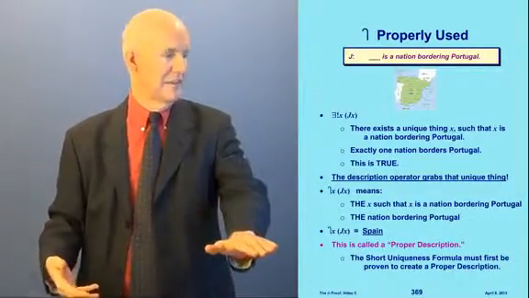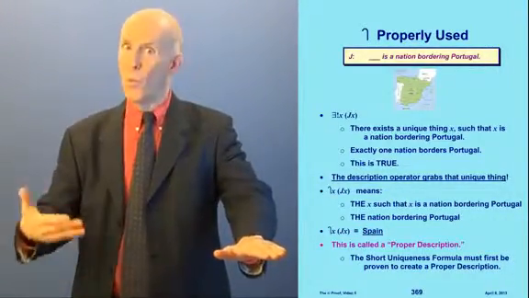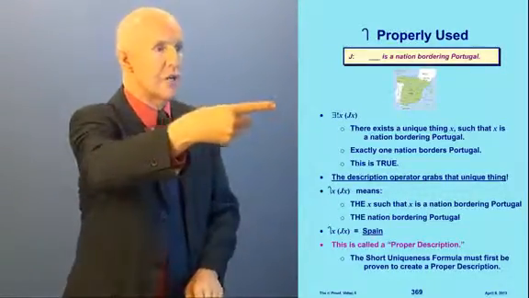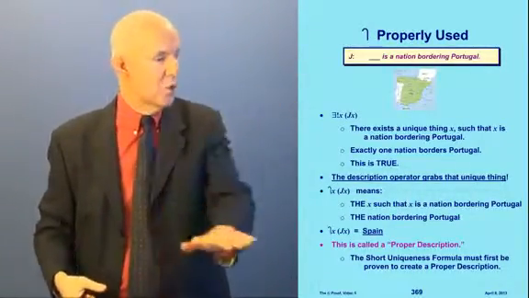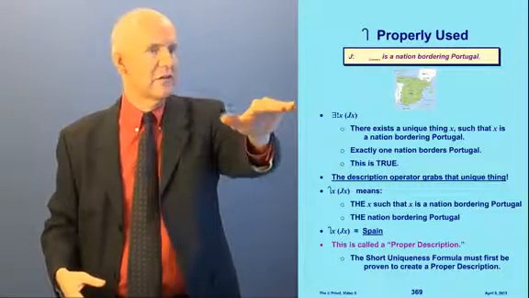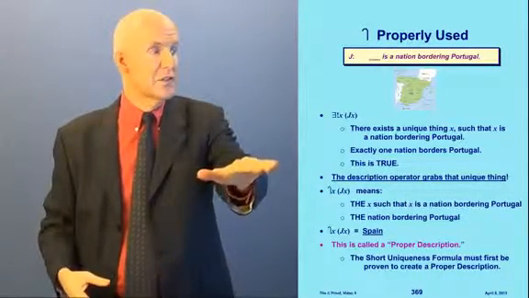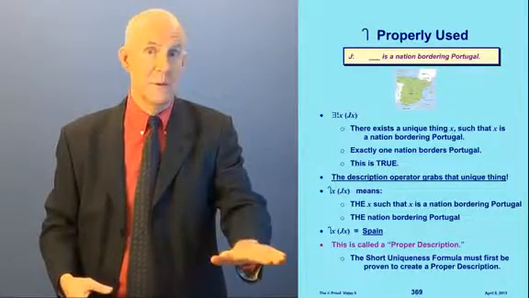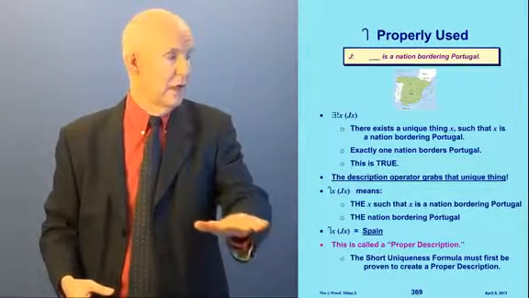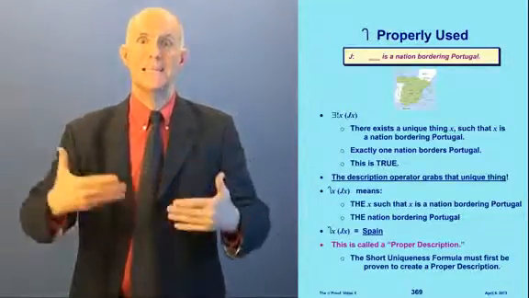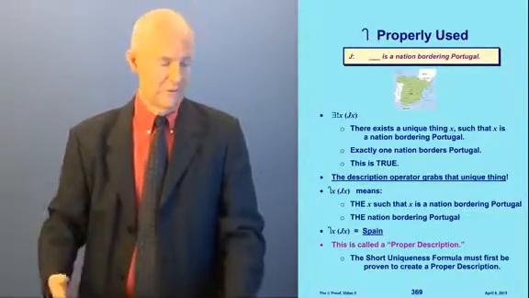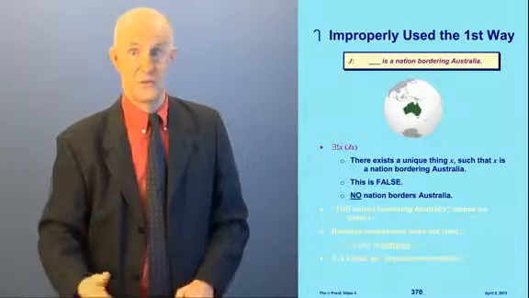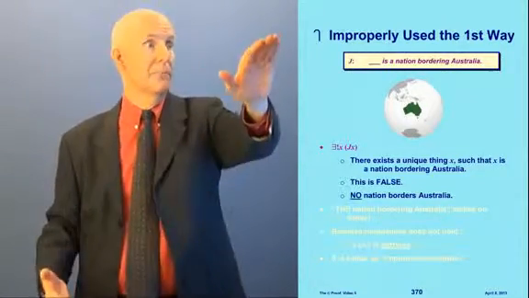And because it makes sense, it's called a proper description. And why does it make sense? Why is it proper? Because we prove uniqueness. Because the uniqueness works. If the short uniqueness formula is true, it's true that there's exactly one nation that borders Portugal. Because the uniqueness formula is true, the description operator makes sense. We get a proper description. Now, let's look at the other way. There's actually two other ways in which it can be improperly used.